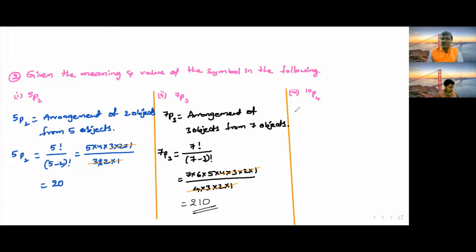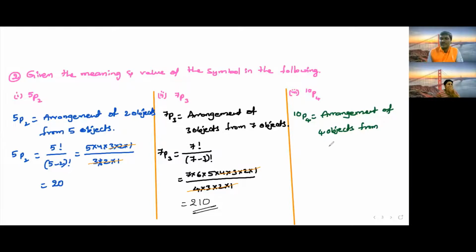Okay, so now we'll go to the next question here: 10P4. What is the meaning of 10P4? The meaning of 10P4 is the arrangement of 4 objects from 10 objects.